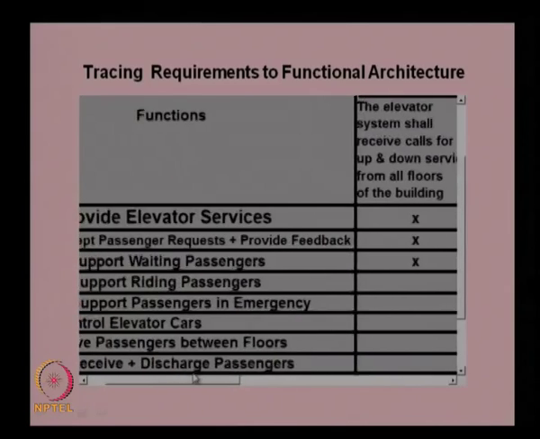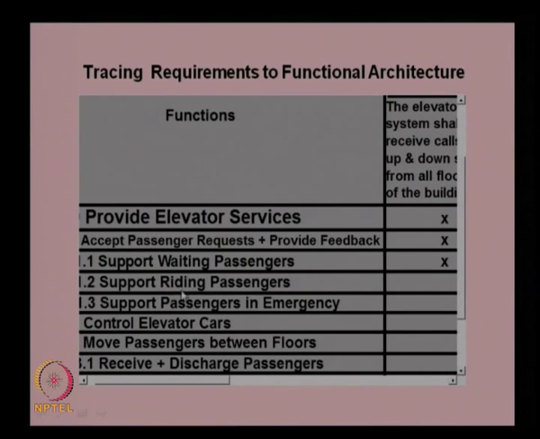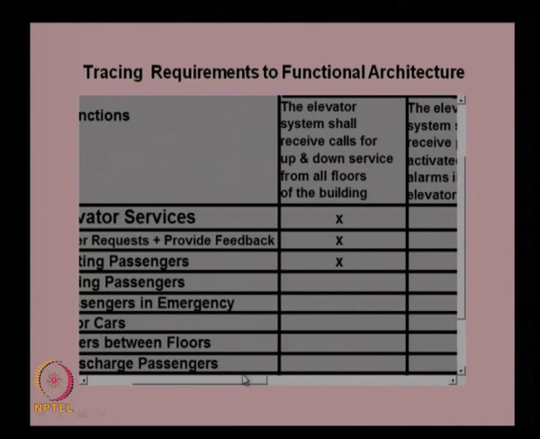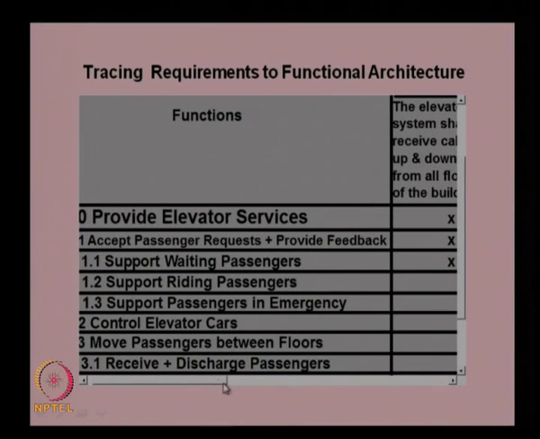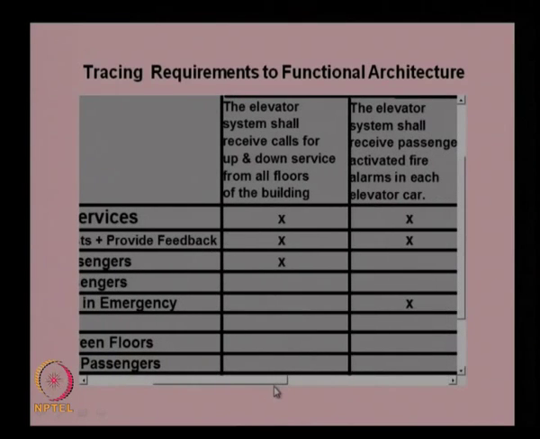So this actually supports waiting passengers, supports riding passengers, and supports passengers in emergency. These are the three sub functions we provided, and we can see that the requirement that the elevator system shall receive calls for up and down service from all floors is satisfied using these three functions. So these two functions provide the elevator services function, and satisfy the requirement that the elevator system shall receive calls. This again satisfies this requirement also.